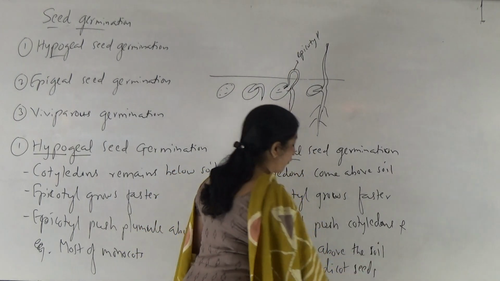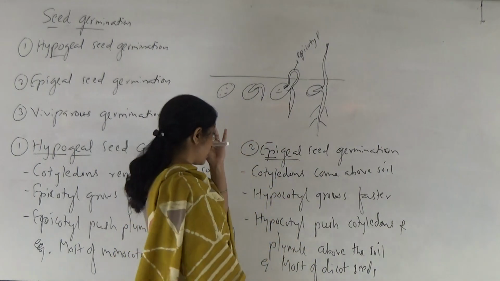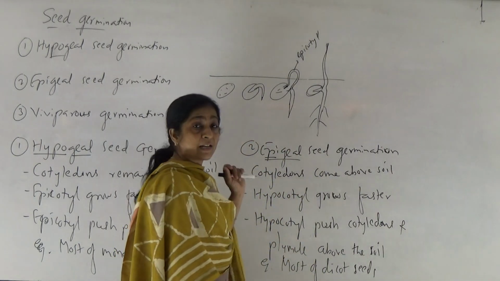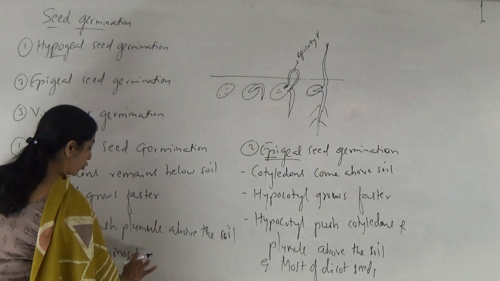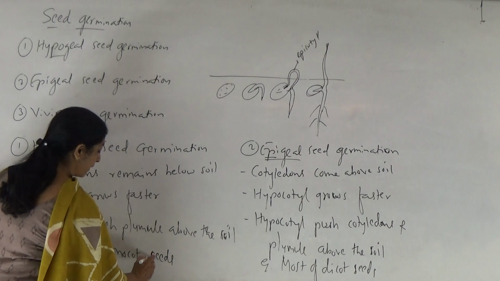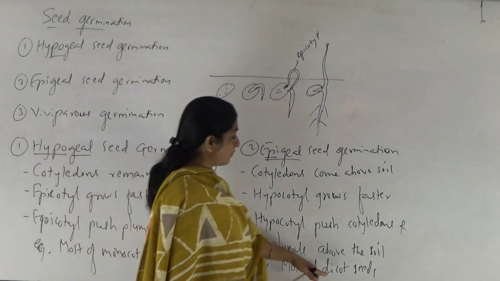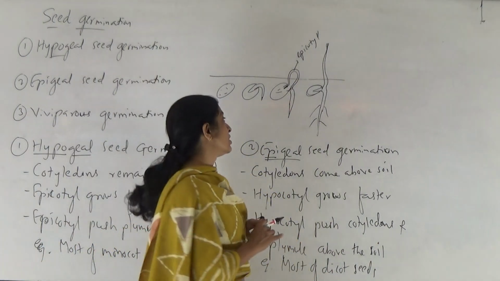Again here exceptions are there, for example Vallisneria seeds, right? So there are definitely some exceptions. But most monocot seeds show hypogeal seed germination and most dicot seeds show epigeal seed germination.